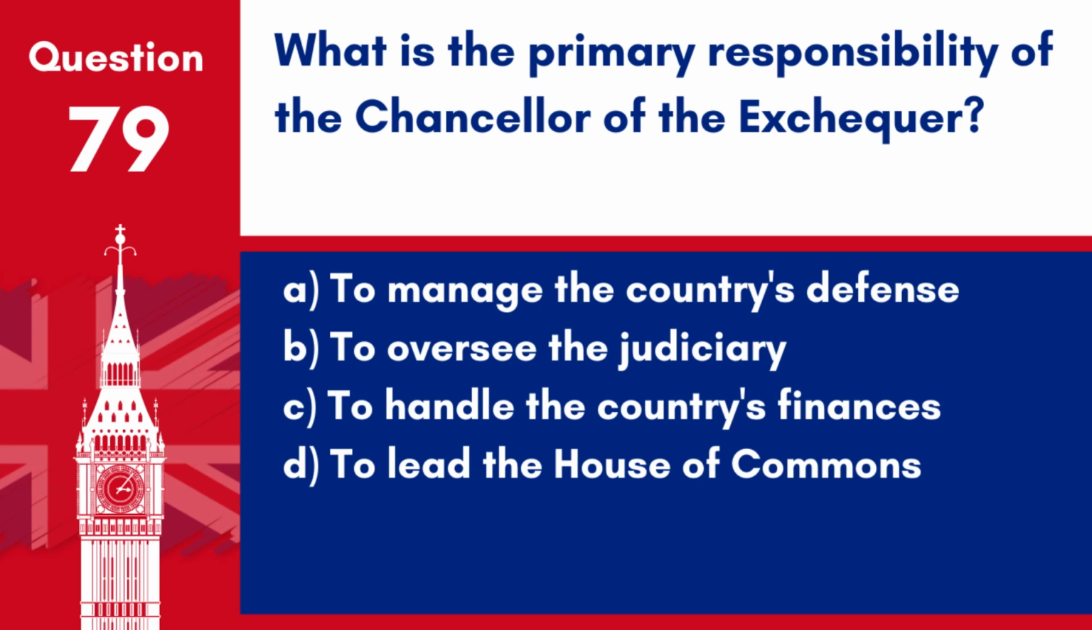Question 79. What is the primary responsibility of the Chancellor of the Exchequer? A. To manage the country's defence. B. To oversee the judiciary. C. To handle the country's finances. D. To lead the House of Commons. Answer: C. To handle the country's finances. The Chancellor of the Exchequer is responsible for all economic and financial matters, overseeing the Treasury and economic strategy.